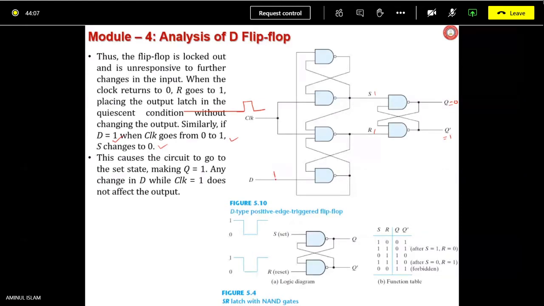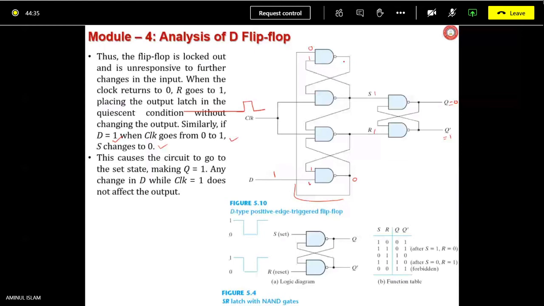D equals to 1, right? This is 1. R was 1 because the clock was 0. This is the 0. Obviously, this is 0. Both inputs high means NAND gate output is 0. So this 0 all the way is going to here. Now it was 1 earlier, just before the clock is hitting.